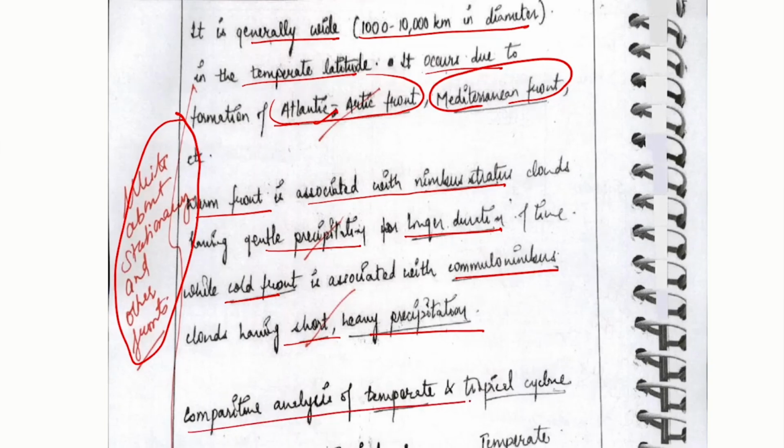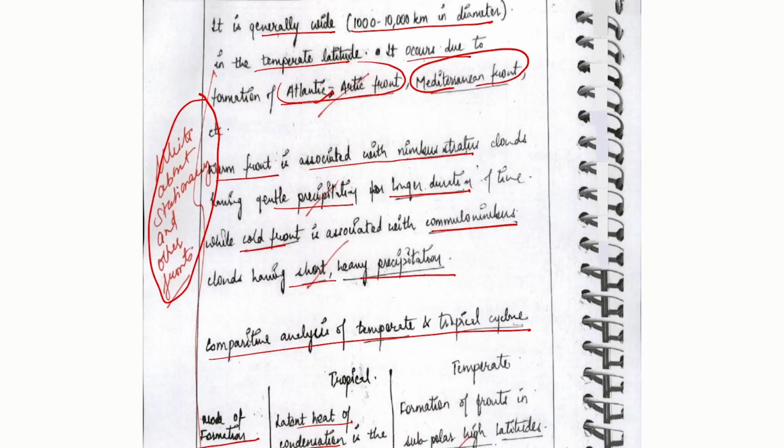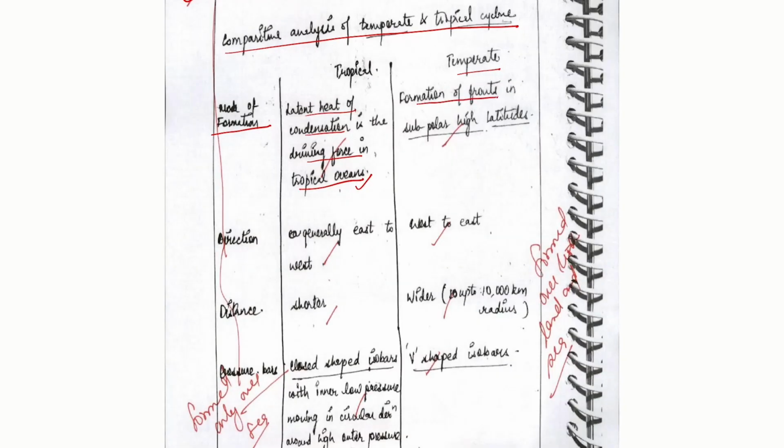Then there is a comparative analysis of the temperate and the tropical cyclones. So here is a very good comparison which is simple, which is visible, and the differences are quite well highlighted. Okay, so for the mode of formation, the latent heat of condensation is the driving force in tropical oceans, which is quite good. Then in the temperate region, it is the formation of fronts in subpolar high latitudes, quite correct. Then direction, we see it is generally east to west because of the presence of the easterlies. Then in the temperate region, west to east because of the presence of westerlies.